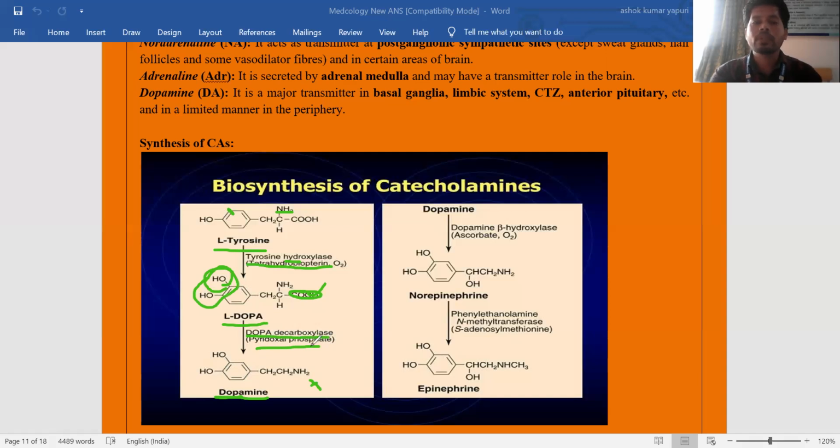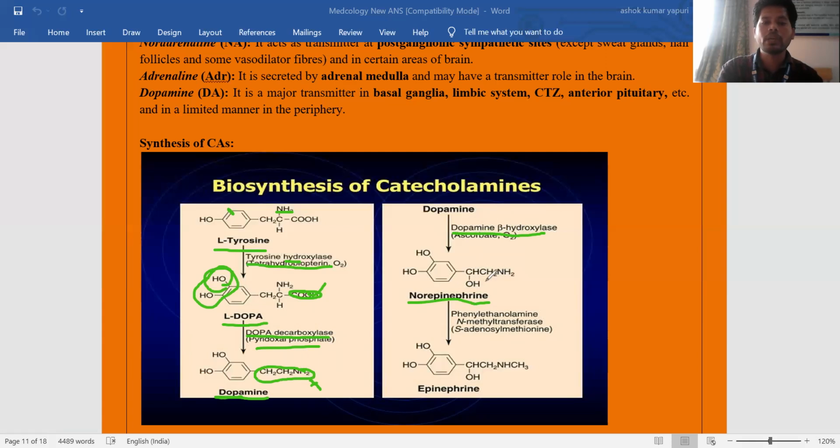After this, dopamine again converts into norepinephrine. How is dopamine converting into norepinephrine? The dopamine beta hydroxylase enzyme is responsible for the conversion of dopamine to norepinephrine. If you observe the structures of dopamine and norepinephrine clearly, in dopamine there is no OH group, simply a CH2NH2 group.